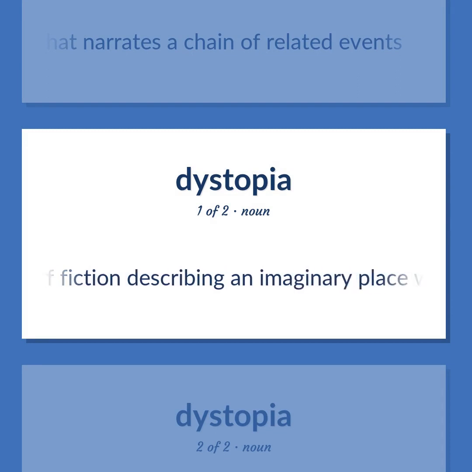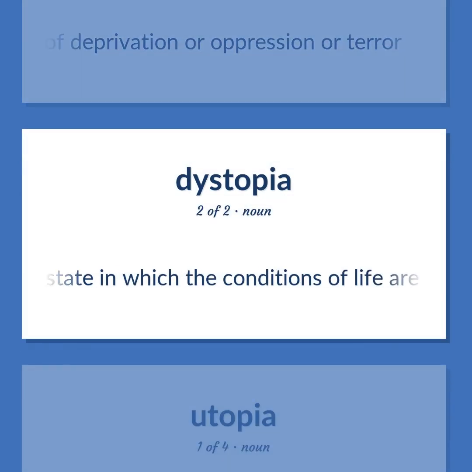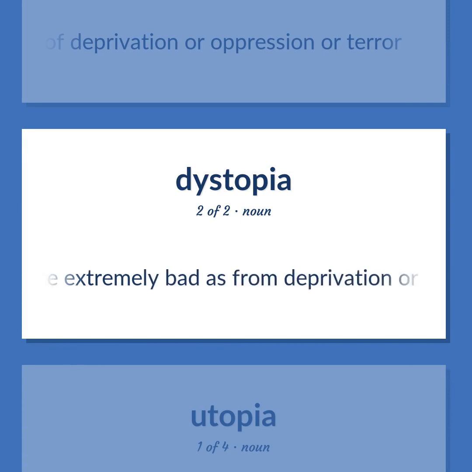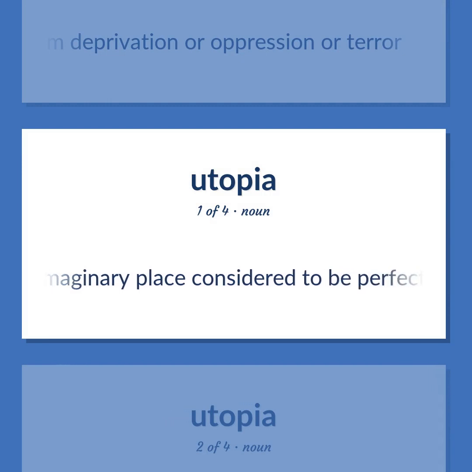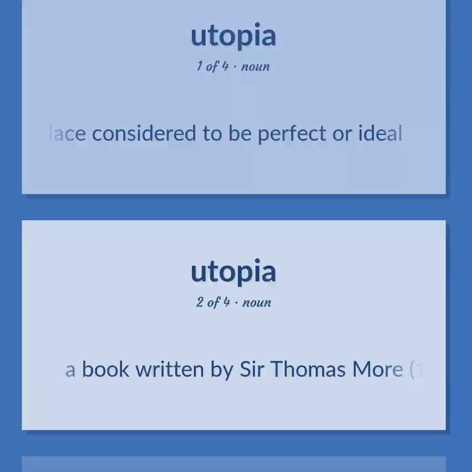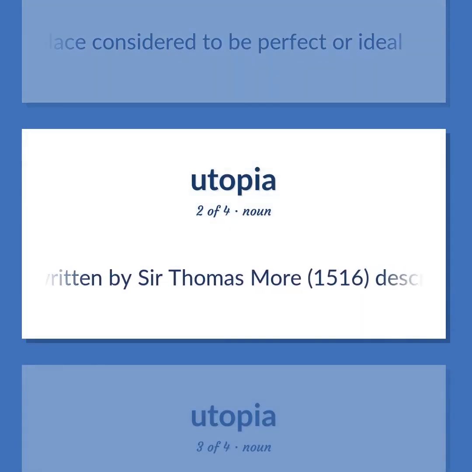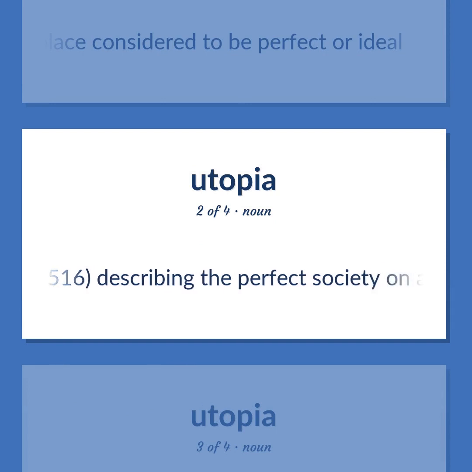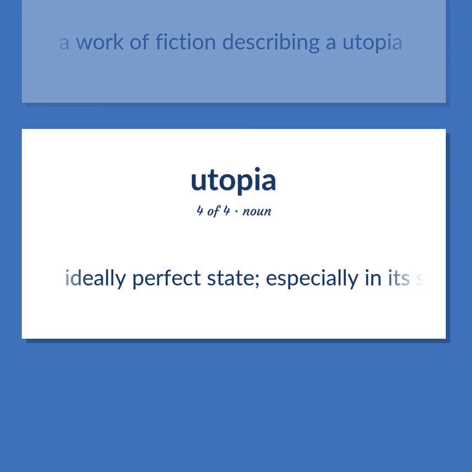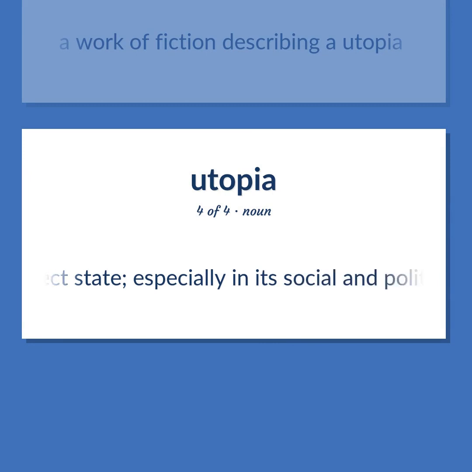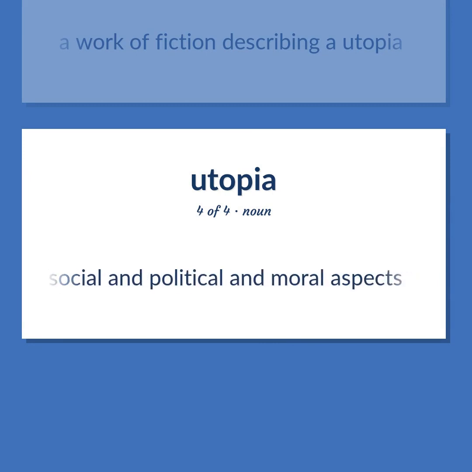A work of fiction describing an imaginary place where life is extremely bad because of deprivation or oppression or terror. State in which the conditions of life are extremely bad as from deprivation or oppression or terror. An imaginary place considered to be perfect or ideal. A book written by Sir Thomas More, 1516, describing the perfect society on an imaginary island. A work of fiction describing a utopia. Ideally perfect state, especially in its social and political and moral aspects.